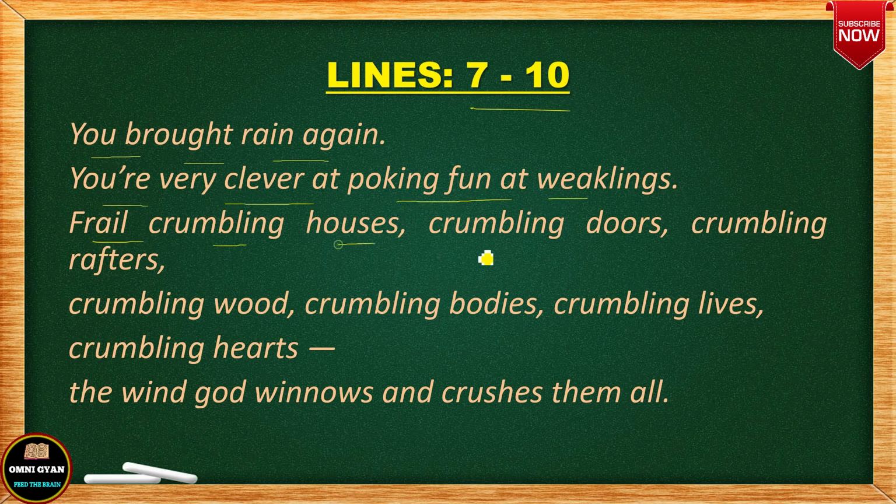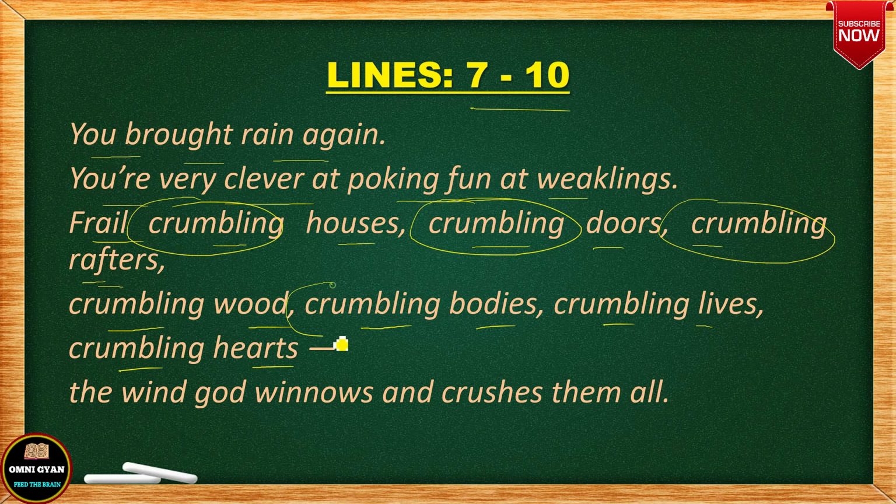Frail crumbling houses, crumbling doors, crumbling rafters, crumbling wood, crumbling bodies, crumbling lives, crumbling hearts. So you can see that here the word crumbling is used at so many places, and there is a reason to that. Okay, the last line is, the wind god winnows and crushes them all. अब यहाँ पे धीरे धीरे देखते हैं हम लोग.